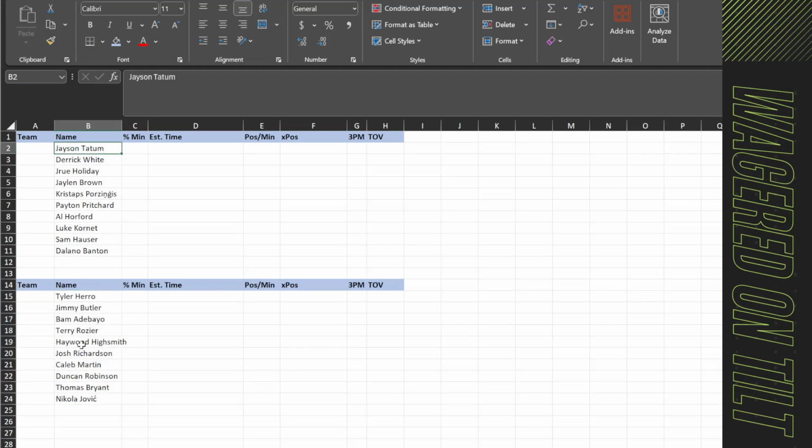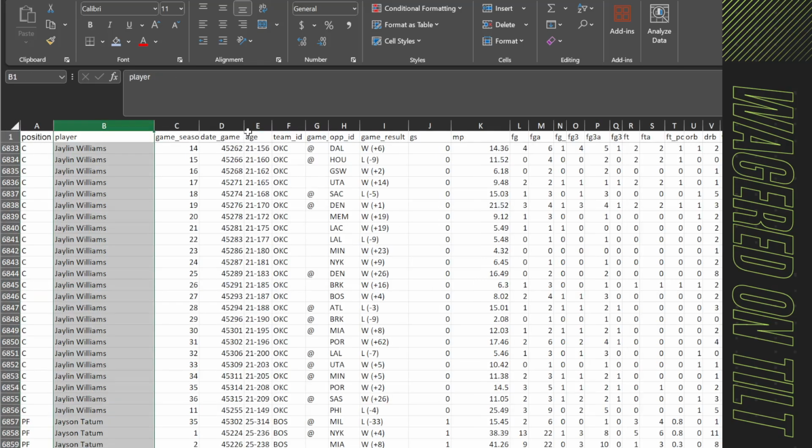This is going to be Boston against the Miami Heat. In here we have players' names for each team, and we want to make sure that we have stats for them so we can look up their team name. Now, if we come into player stats, the player's name is column B, and the team ID is in column F.